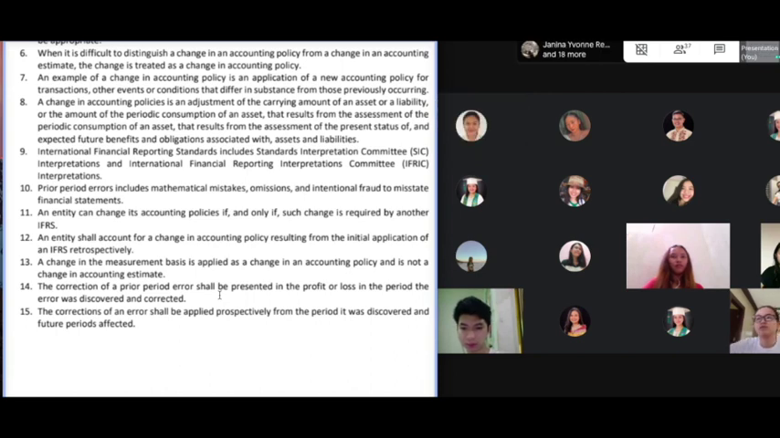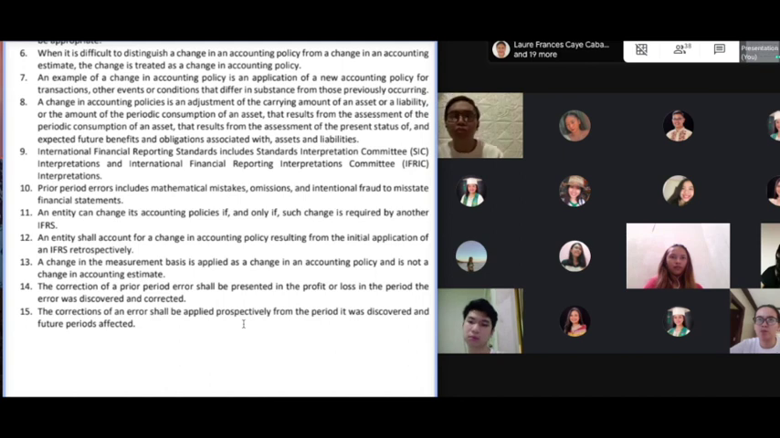Very easy class. From the presence of the word prospective here, we should know that that is something to watch out for because again, if we're dealing with prior period errors, then it should be retrospective restatement.